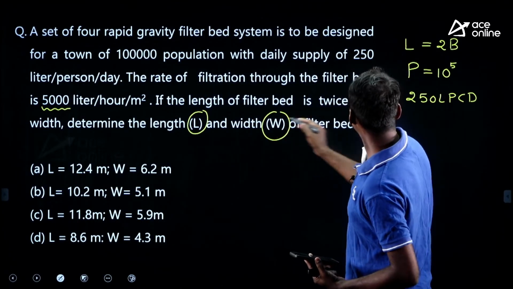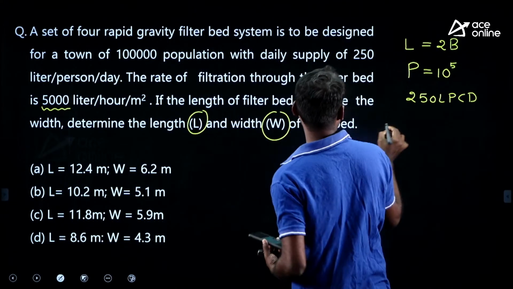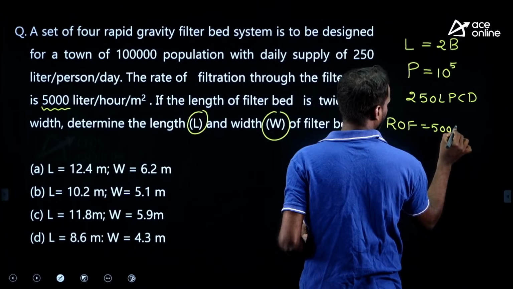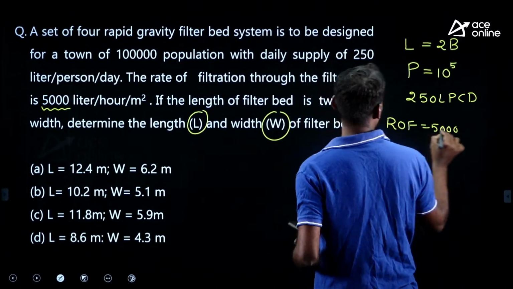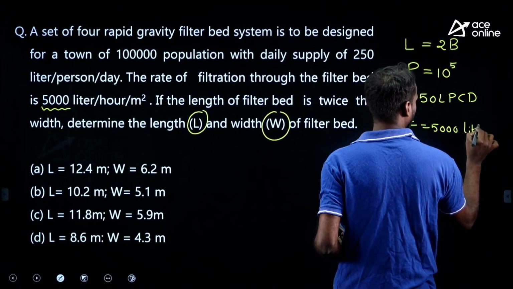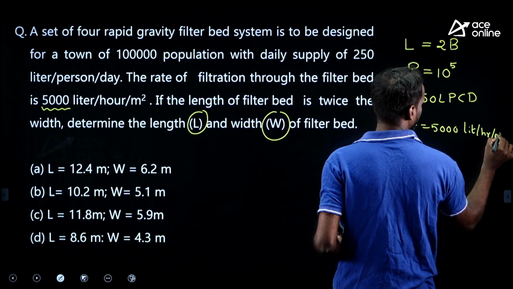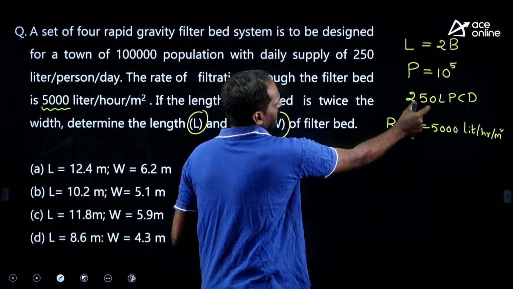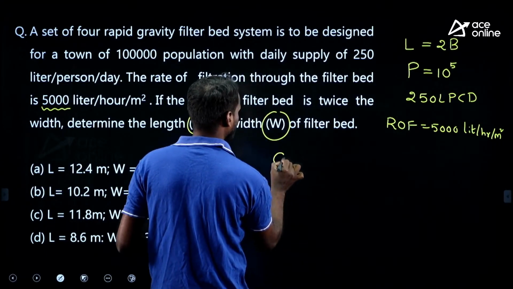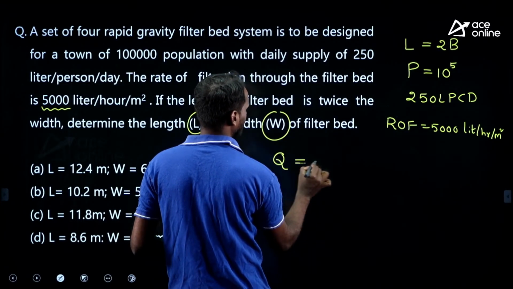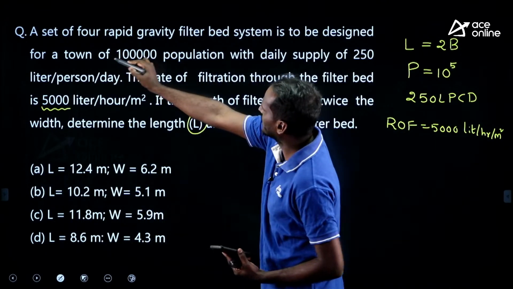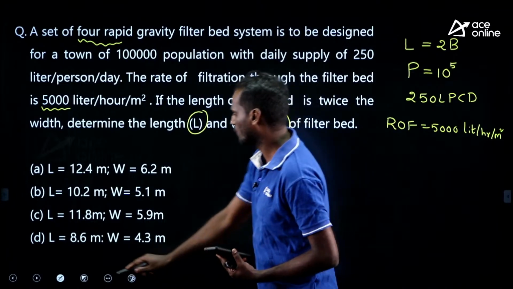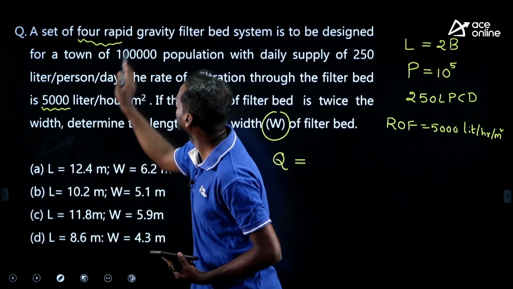LPCD. Then the rate of filtration is given. How much? ROF is equal to 5000 liter per hour per meter square. Look at this. From the population and average supply, you can get Q, the discharge, for which we need to design the filter, right? See, a set of 4 rapid gravity filters is given. A set of 4 he has given, right?